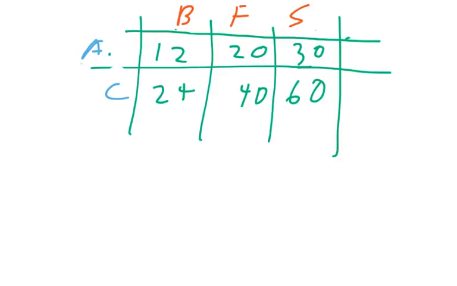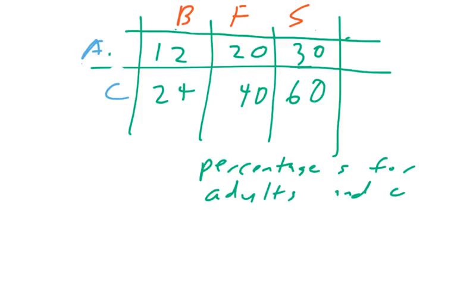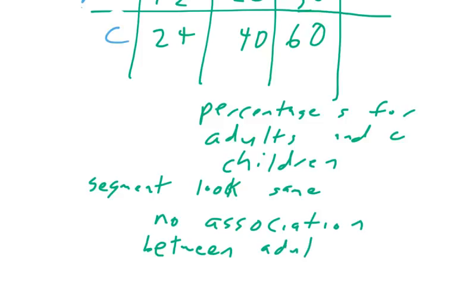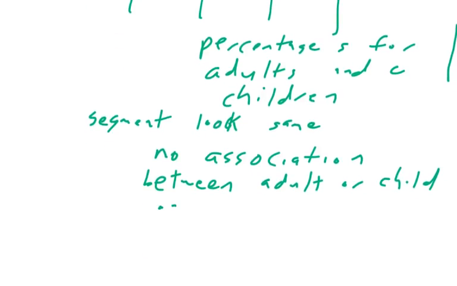Now, I'm not going to go too much into this particular one. I'm not going to go through all of this. But if you take a look at this, you notice that the same percentages for A for adults and C for children mean that the segmented bar graph would both look the same, which means that there would be no association between adult or child and sports.